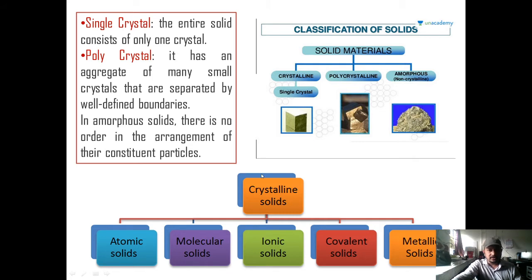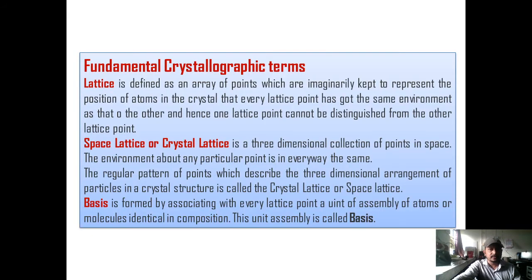Now, crystalline solids are further classified into atomic solids, molecular solids, ionic solids, covalent solids, and metallic solids based on their constituent particles. Now, fundamental crystallographic terms. What is a space lattice? A space lattice is defined as an arrangement of points in space so as to have an identical environment about each point. It means that the surrounding of each point in the space lattice is identical in the lattice points and in the directions and distances between the lattice points.